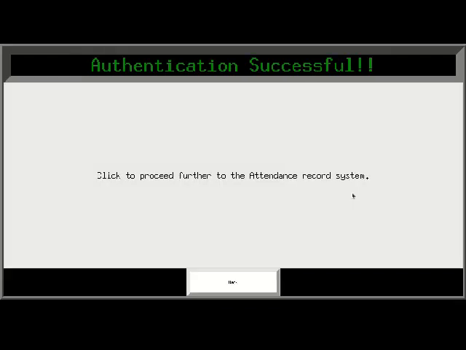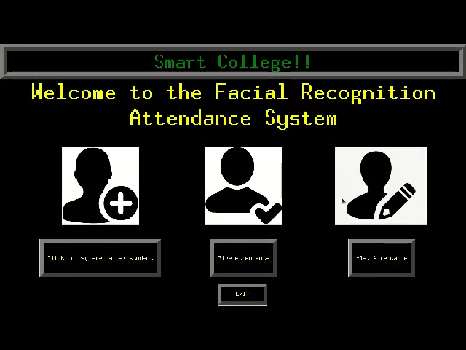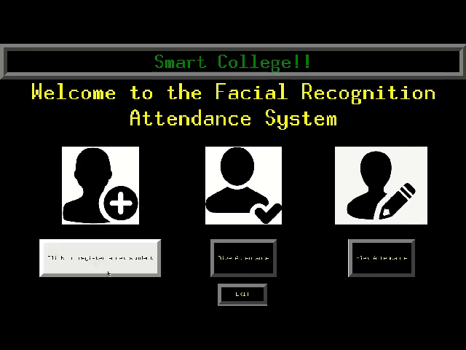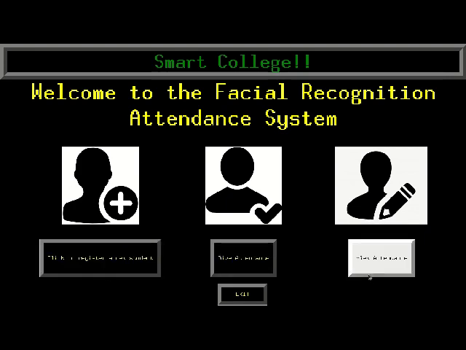See, as soon as I slightly showed my face, I was recognized as the admin and further access was given. This is authentication successful. Click to proceed further. Authentication successful. Welcome. Please browse through your options. This is a smart college. Welcome to the facial recognition attendance system. Here, for now, I have only implemented 3 options, that is, click to register a new student, give attendance and view attendance.